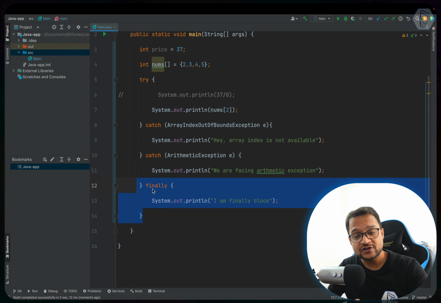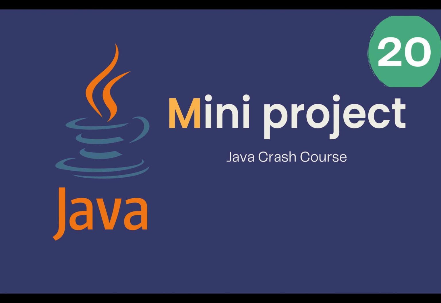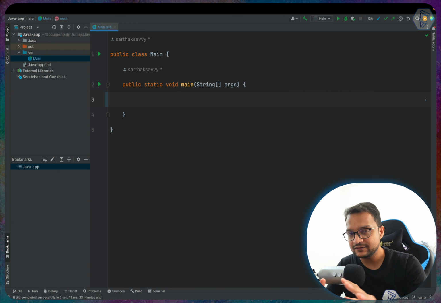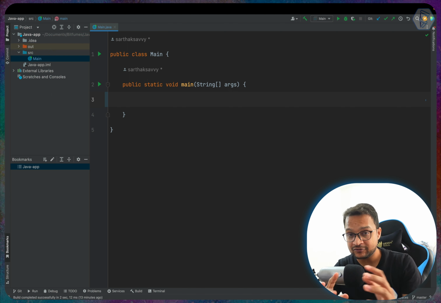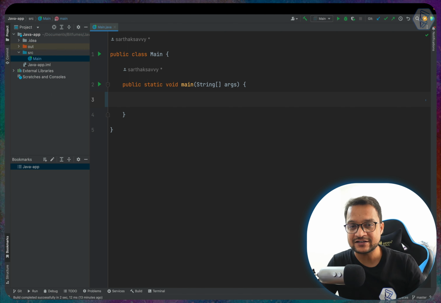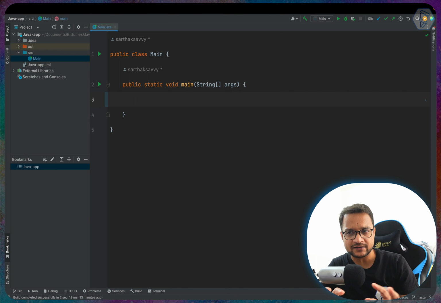Let's move to the journey of Java. So we are going to end this crash course for Java, because Java is really a big language and we have a lot of concepts, but this is just an introduction to Java. We have not touched any OOPS concept, the object-oriented concept, classes, method, object, because that itself is a big thing.